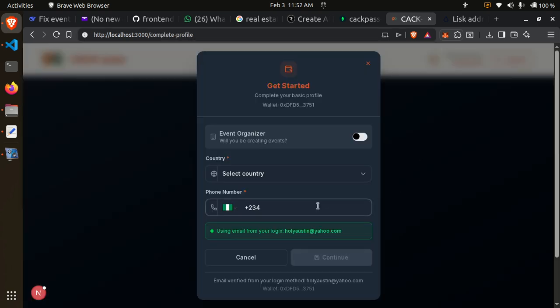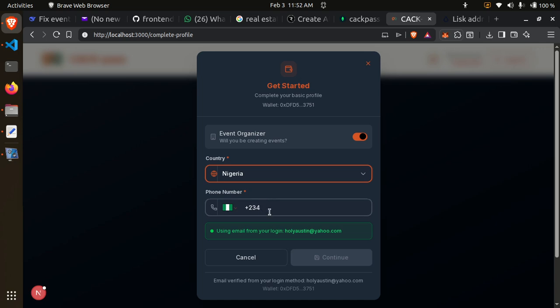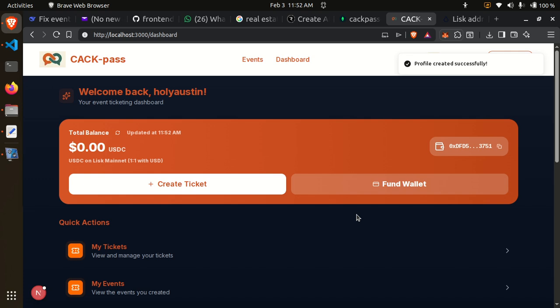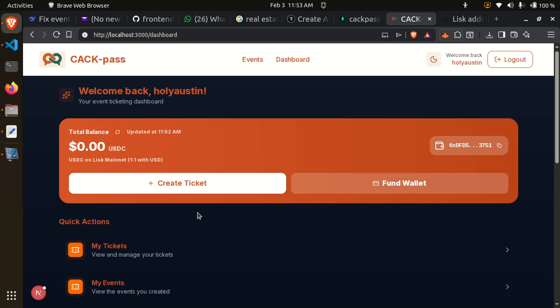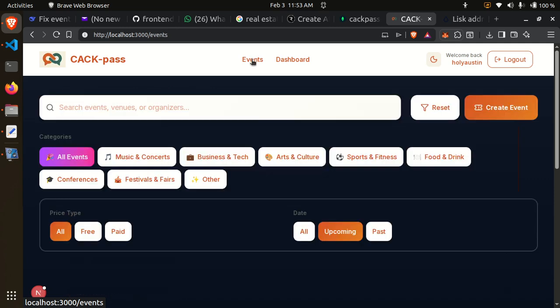Beautiful. Because I'm a first time user, I will be asked if I'm an event organizer. I have to select yes, select the country I'm coming from, and put my phone number. These details are necessary so that after a user logs in, the team can use both your phone number and email to get in contact with you subsequently.